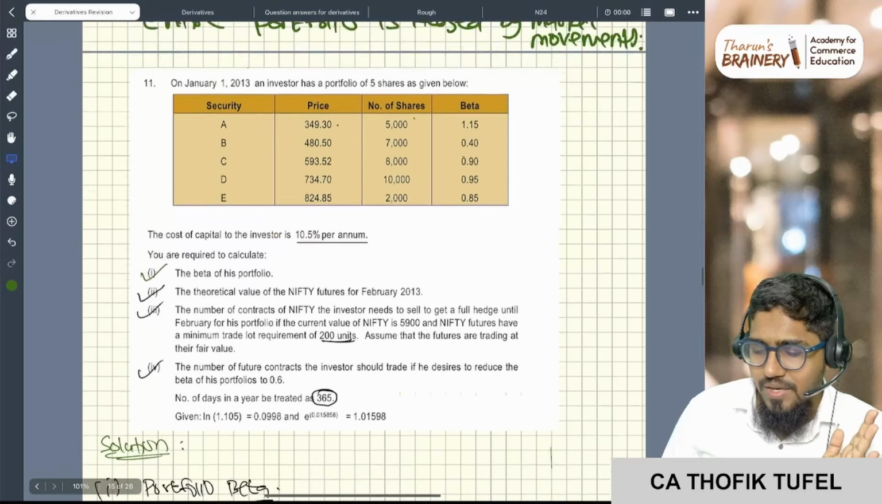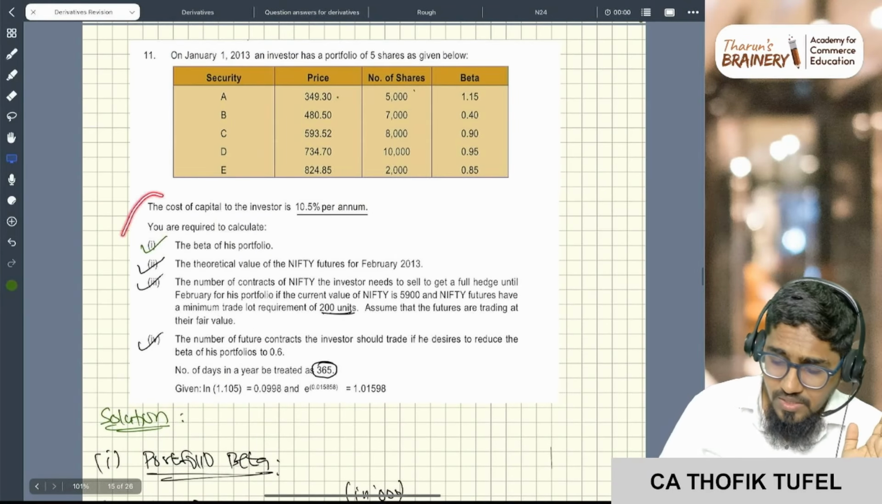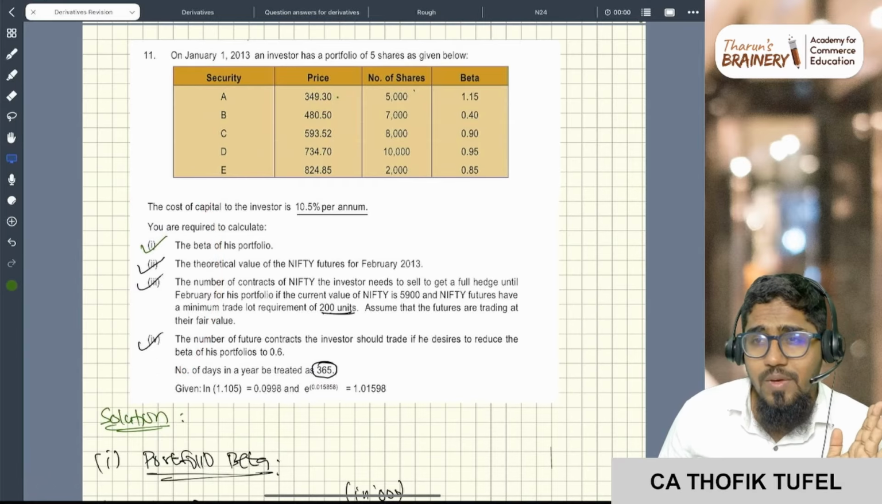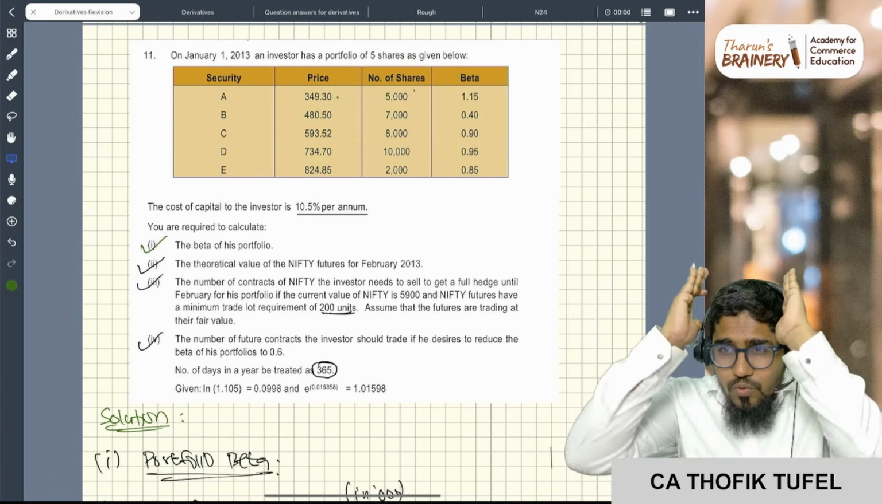Simple. If you're not getting clarity, listen again. It's a very easy problem. Multiple times it is asked in the examination. Problems will be in this format only.